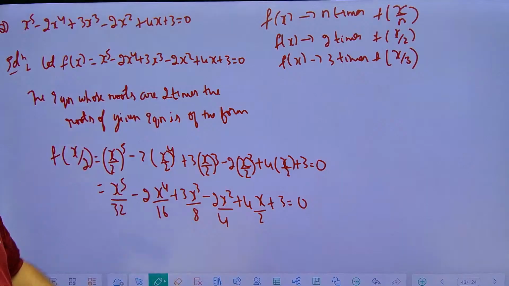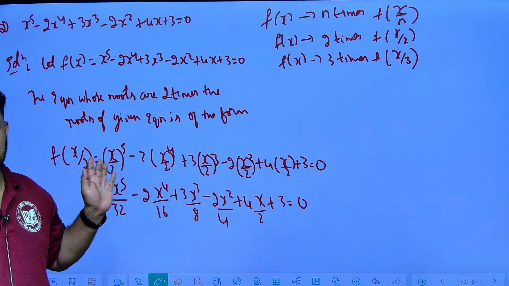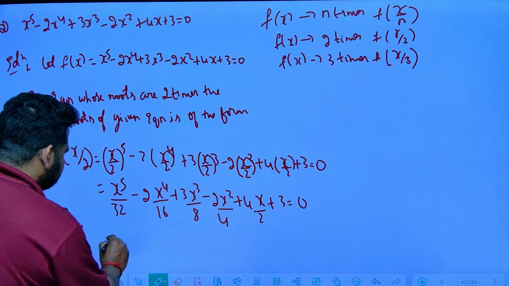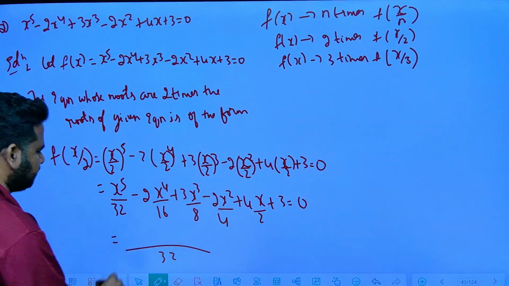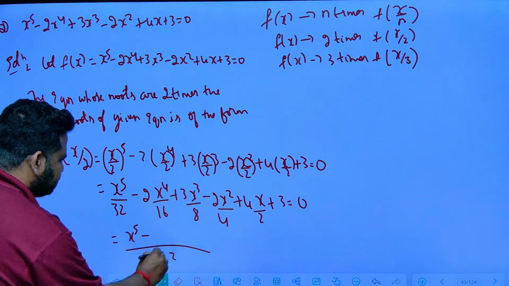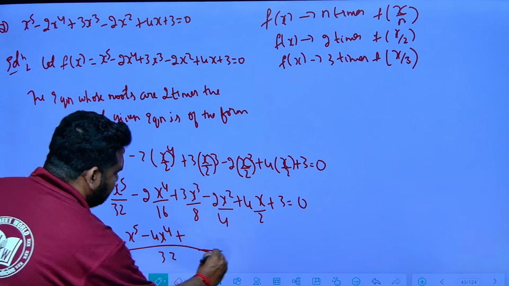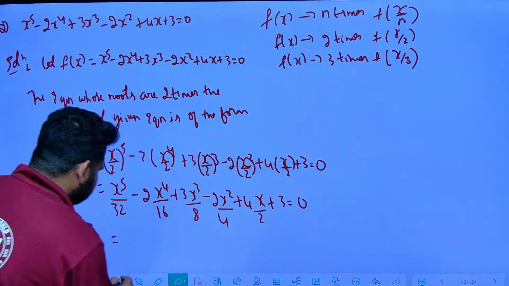Now, if I take the LCM, as I told you in the previous question, the highest power, that is x^4, the biggest number was the LCM. Here also the biggest number, 32, will be the LCM. So, let us take the LCM. This will be equal to 32, I will write it here as it is. 32 by 32 is 1, 1 into x^5 is x^5. So, 32 by 16 is 2, 2 into 2 is 4, x to the power of 4.